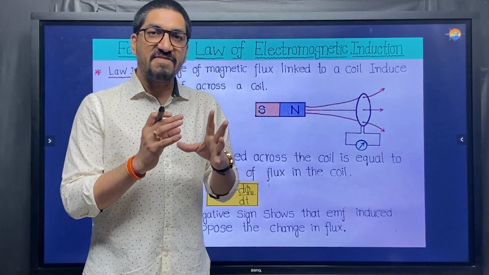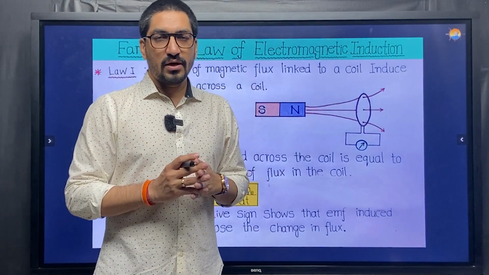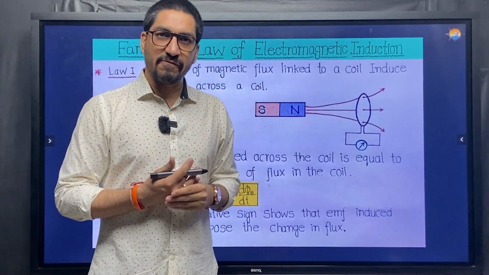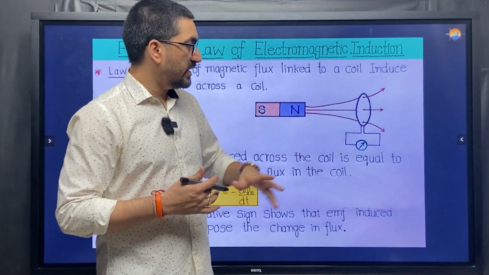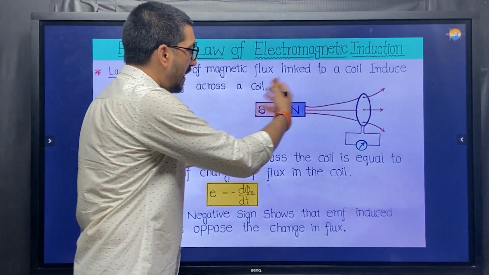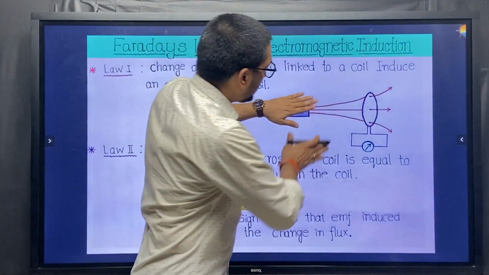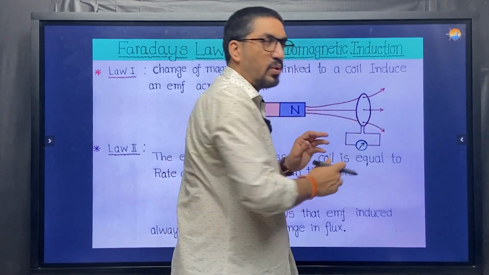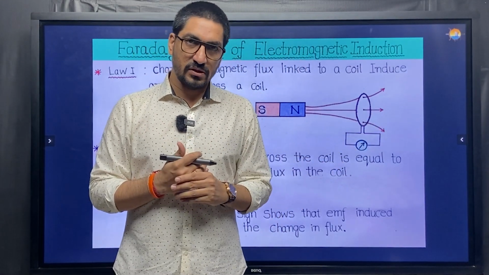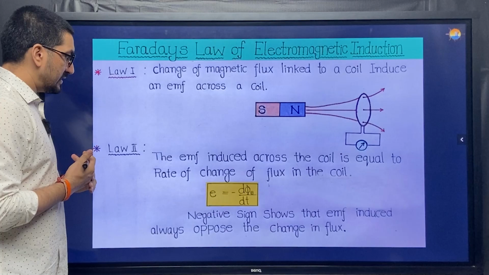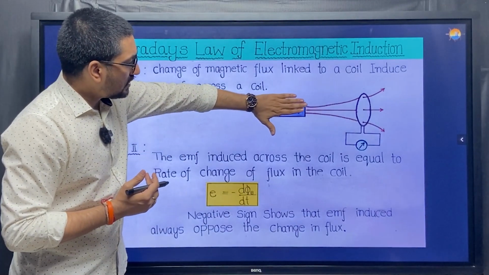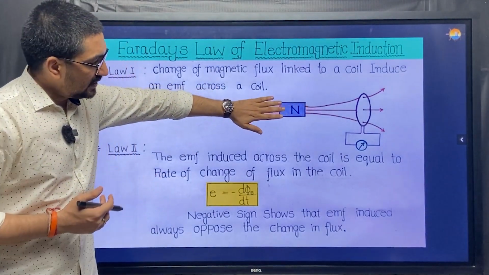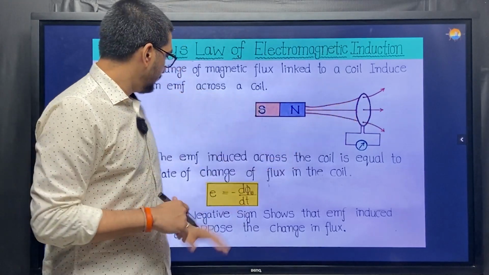The EMF, or you can say potential difference, has been induced. Isn't it a magic? When the flux linked to the coil changes, the terminals will experience some potential difference. That's what the first law says. Forget about the magnet for the time being. This flux could be coming from anywhere.